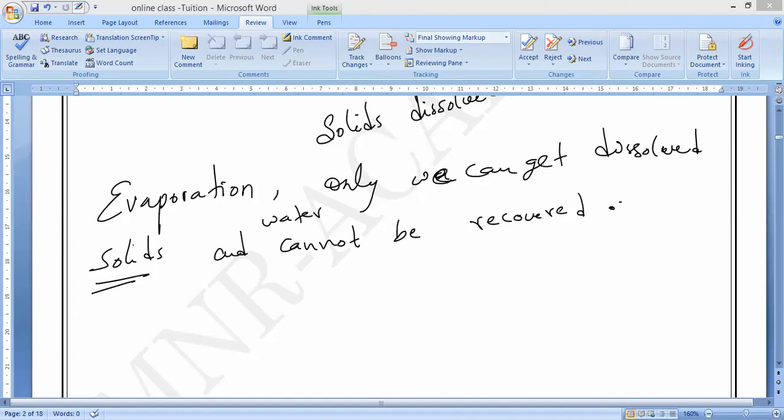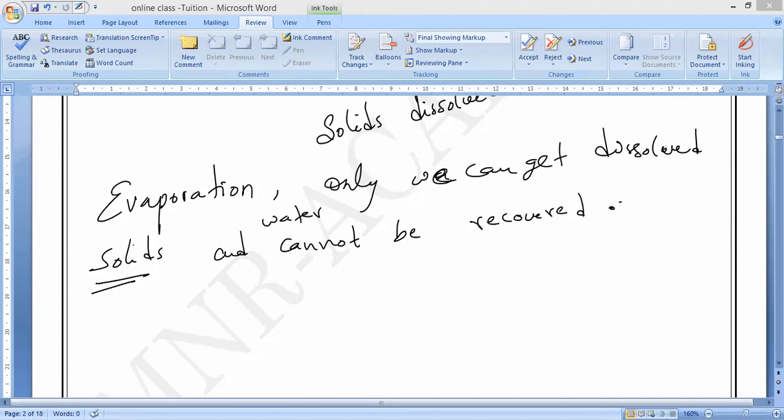So it is a loss. It is a loss for us only. The vapors will get lost to the air. It will never be recovered back. That is why this is not a convenient method, because some liquids will evaporate. It can even be dangerous. Is it yes or no, guys?